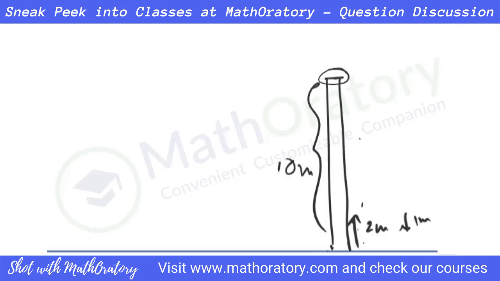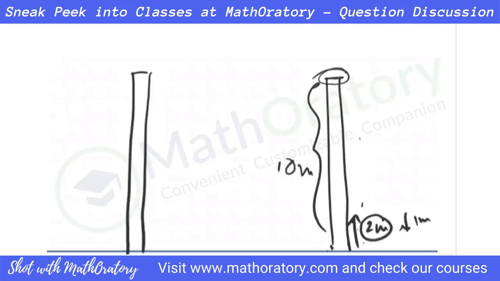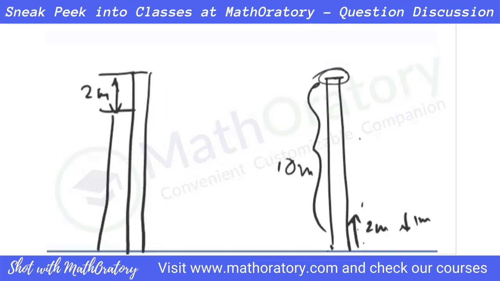So how many seconds are taken for the frog to reach the top of the pole? Whenever you have this idea, just do this single jump. The single jump of the frog is of 2 meters, right? So keep that 2 meters aside, the last 2 meters that is, and think about the remaining 8 meters. Effectively, this is happening in 1 second and this is happening in 1 second, right?